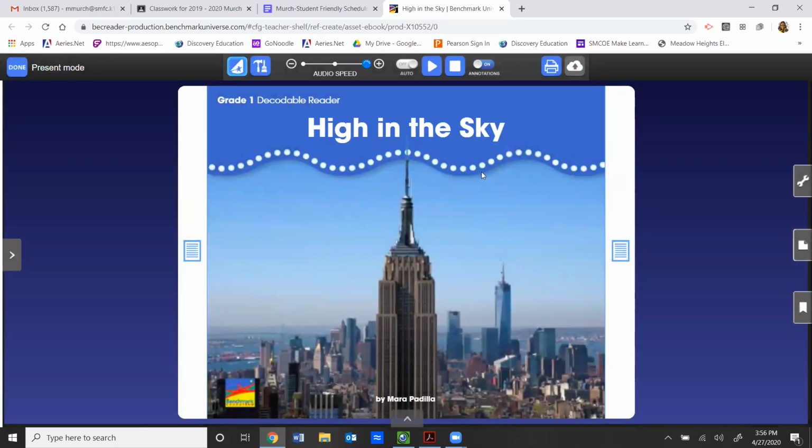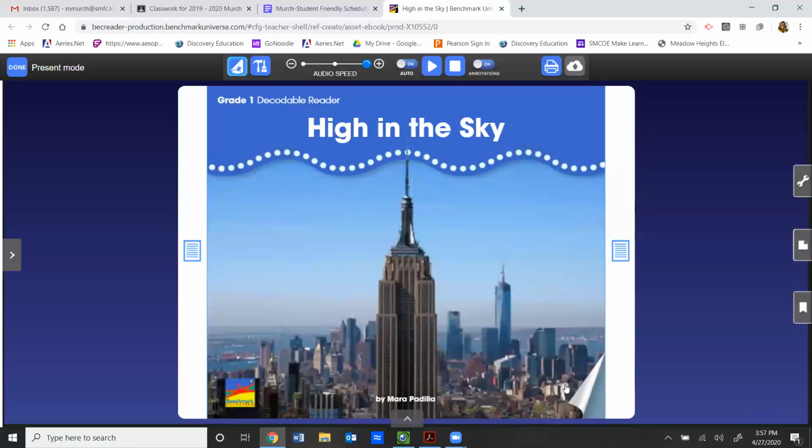Remember, I can read this book to myself, or I can use this beautiful blue button with the white triangle inside of it to have the book read to me by the computer. Also, so I don't have to turn the pages, I can turn this button to on. And once I push play, the computer will turn the pages for me.